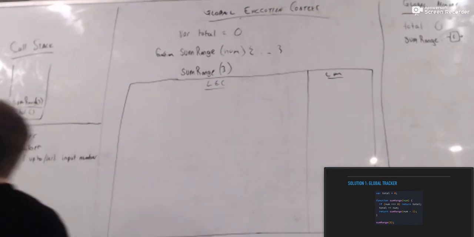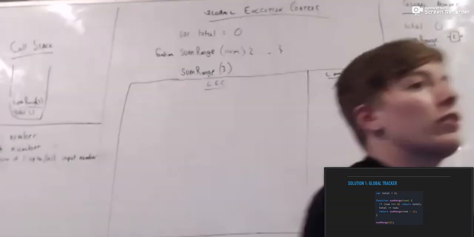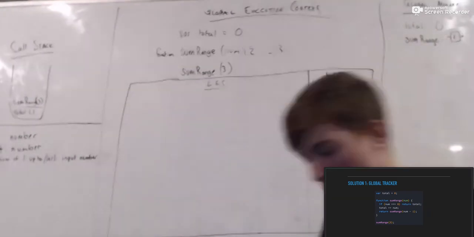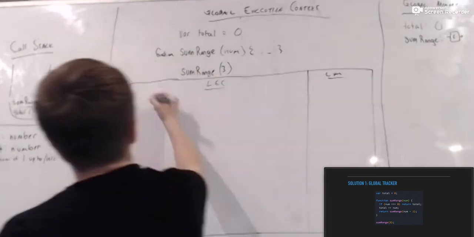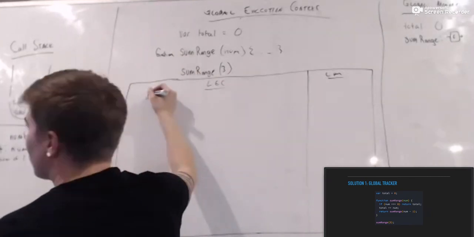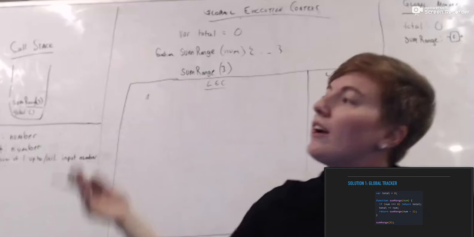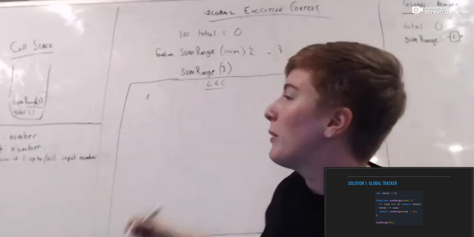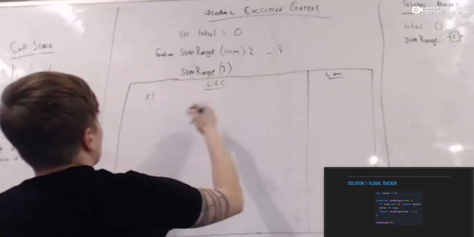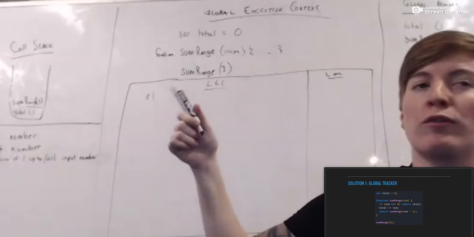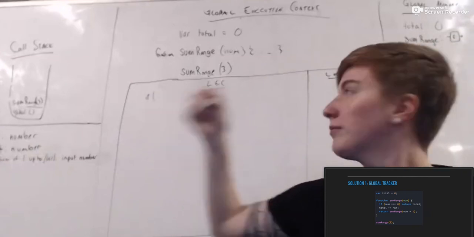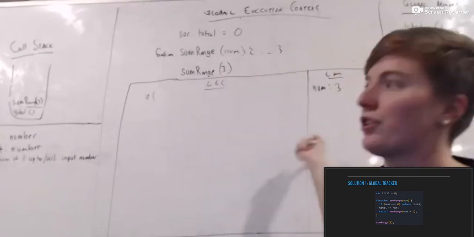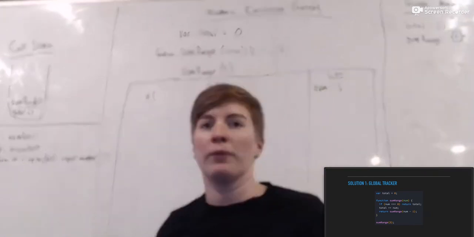3. Cool. What's the first thing we're going to do inside this function, Olivia? We are going to check our base case, right? And what's our base case? Actually, before we even do that, what are we going to do? We're going to declare our parameter num and set it equal to 3. Yeah, awesome. We're just going to handle that argument, parameter, whatever.